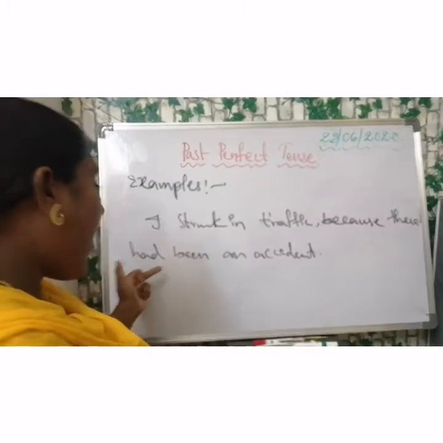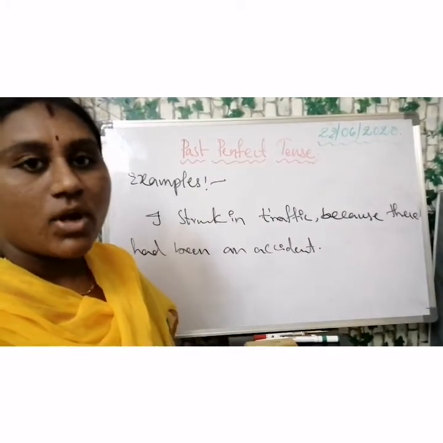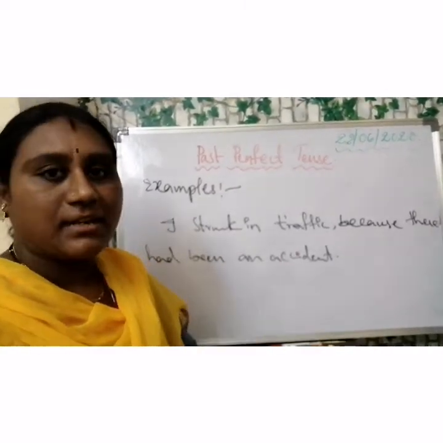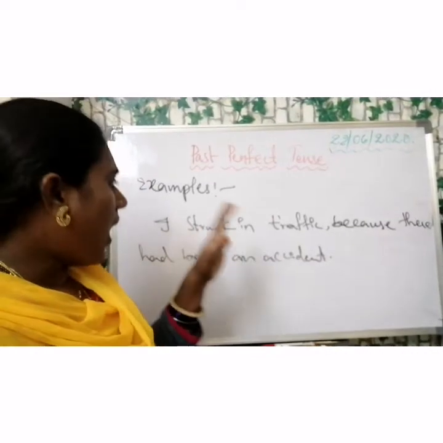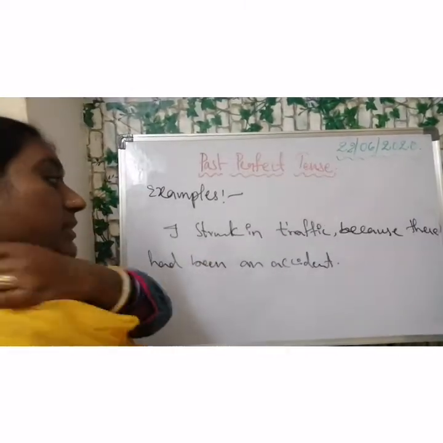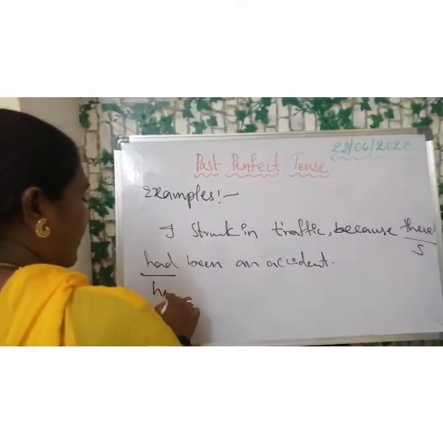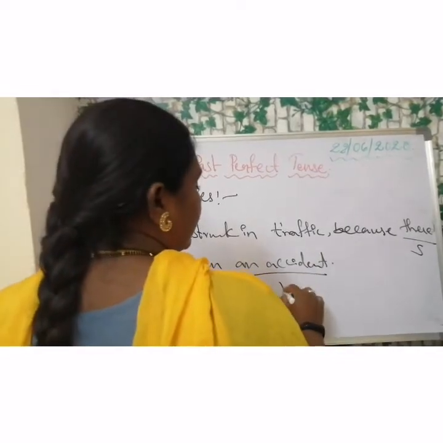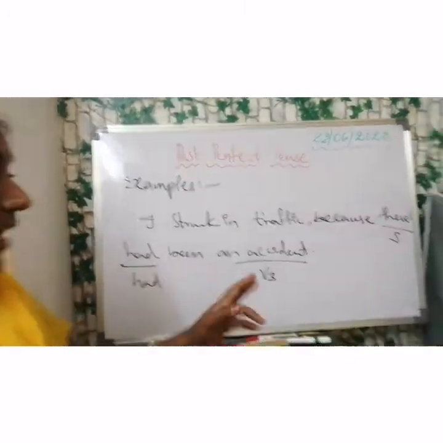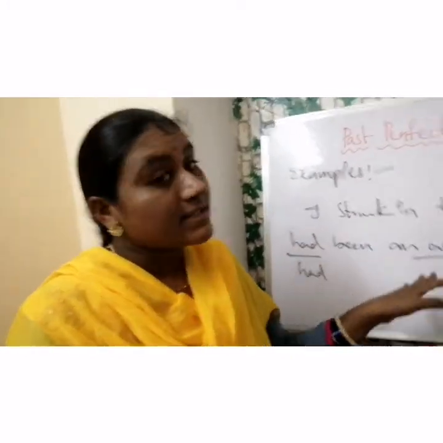Because there had been an accident on the road. So due to the accident, the road was blocked. So that's why I was stuck in traffic. If we observe these two statements, there is a subject, "had" is a helping verb, and "been" is the past participle. I was stuck in traffic because there had been an accident.